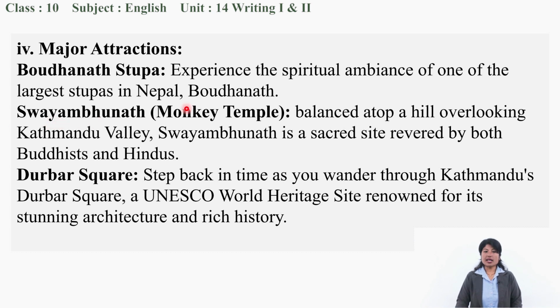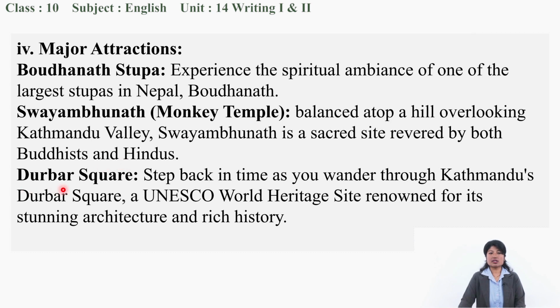Then Swayambhunath. It is also called Monkey Temple. Perched atop a hill overlooking Kathmandu Valley, Swayambhunath is a sacred site revered by both Buddhists and Hindus. Both Hindus and Buddhists worship, travel, and go around the Swayambhunath temple. It is also called Monkey Temple, right?